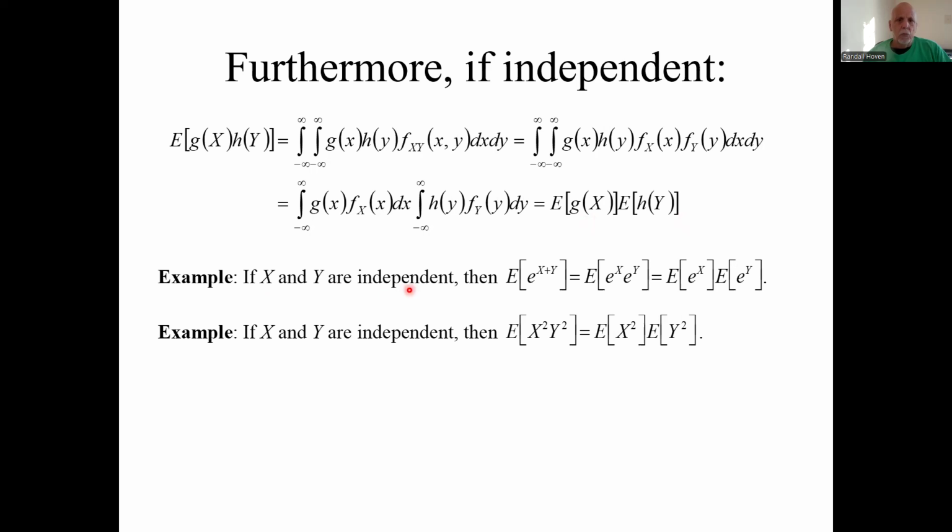So if X and Y are independent and you have this function, this expectation is the product of these individual expectations. Here's another example. The expectation of X squared times Y squared, if they are independent, is the product of the expectation of X squared times the expectation of Y squared. Good little tricks to know so you don't have to do other tests and calculations.